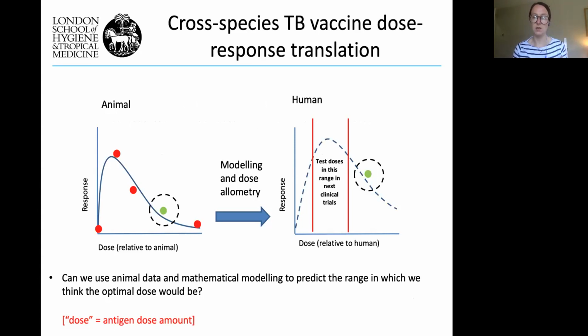The idea is to take the animal dose response curve and translate it to the human dose response space. We do this by a combination of mathematical modelling and dose allometry, which I will explain in a moment. But the idea is to use the animal dose response, which you can see in this quite simple picture on the left-hand side, to tell us where we should start testing vaccine doses in humans, and give us a range of the best dose. Just as a quick note, when I say dose, I mean antigen amount in this case.